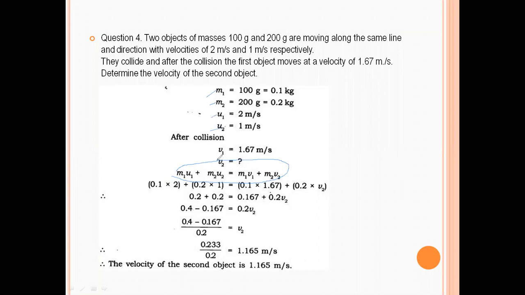You have to find out V2. Just substitute everything, you will get the answer. V2 is this. So from the question, you just identify these are your initial velocities and this is the final velocity of one object, that is V1. You have to calculate V2. Calculation you must do by yourself, that would be better.